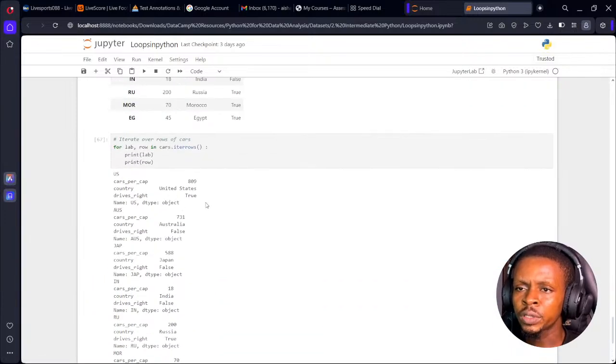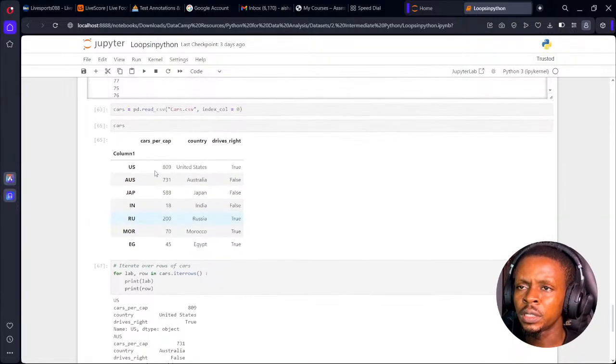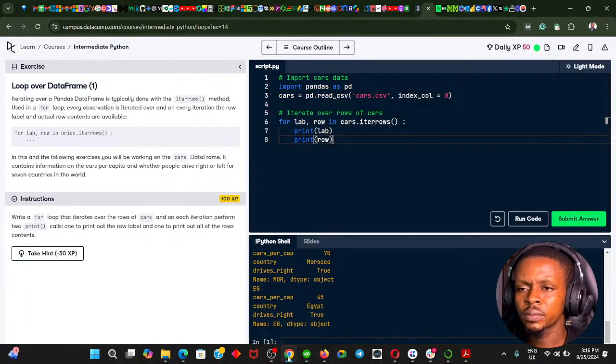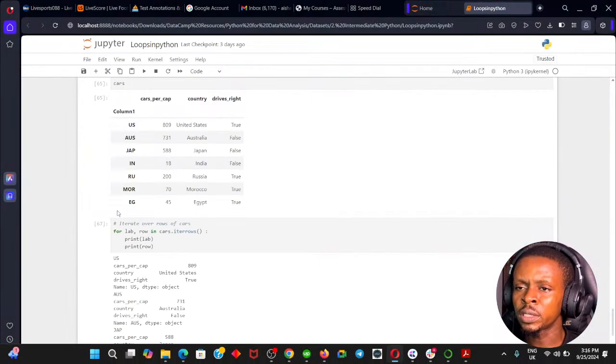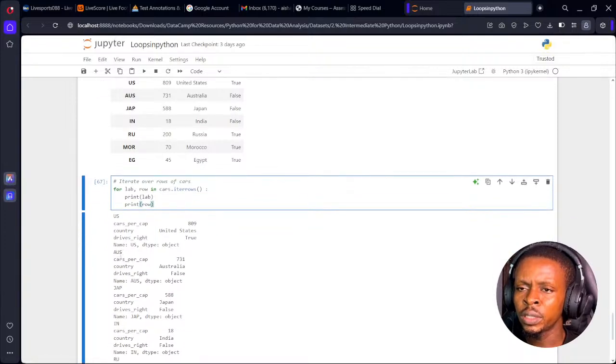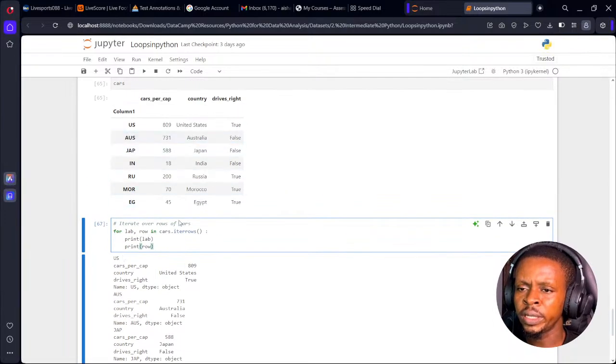Aha, but this iterates multiple times. The first print, print lab, prints the row labels. You can see it prints out the row label for US. Then the next one prints out the content: cars per capita for US, country for US, drives right for US. That's what this print is doing. Then it goes to the next row, which is Australia.